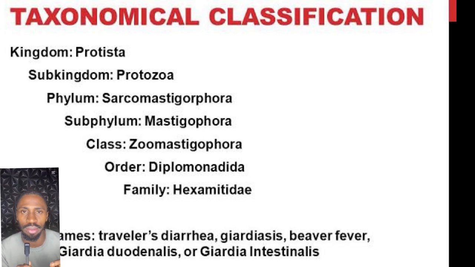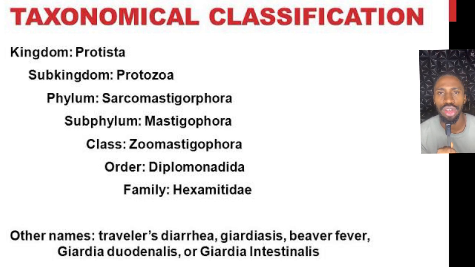Don't forget it. So next is the taxonomic classification. Let's see the hierarchy of this Giardia species. Remember your hierarchical classification in taxonomy: kingdom, phylum, class, order, family, genus, species. So what is their kingdom? They come from kingdom Protista.